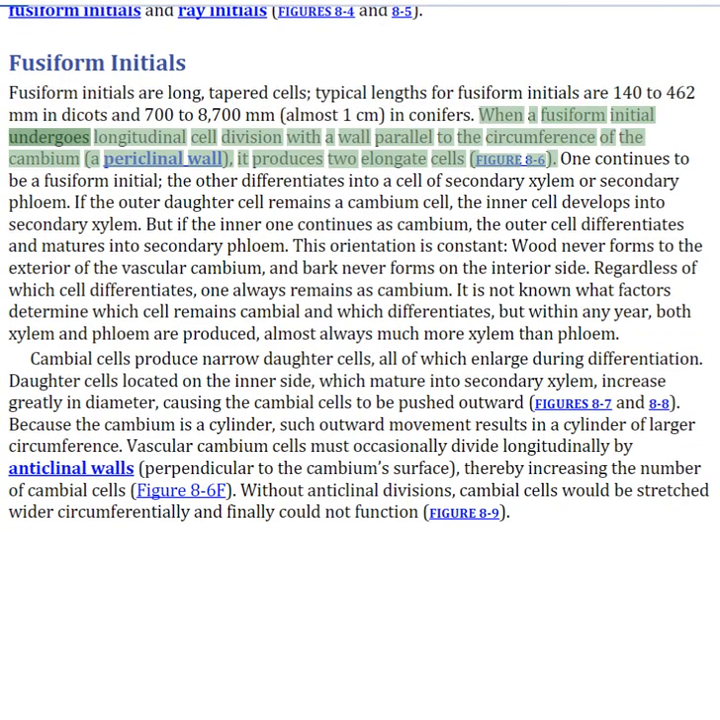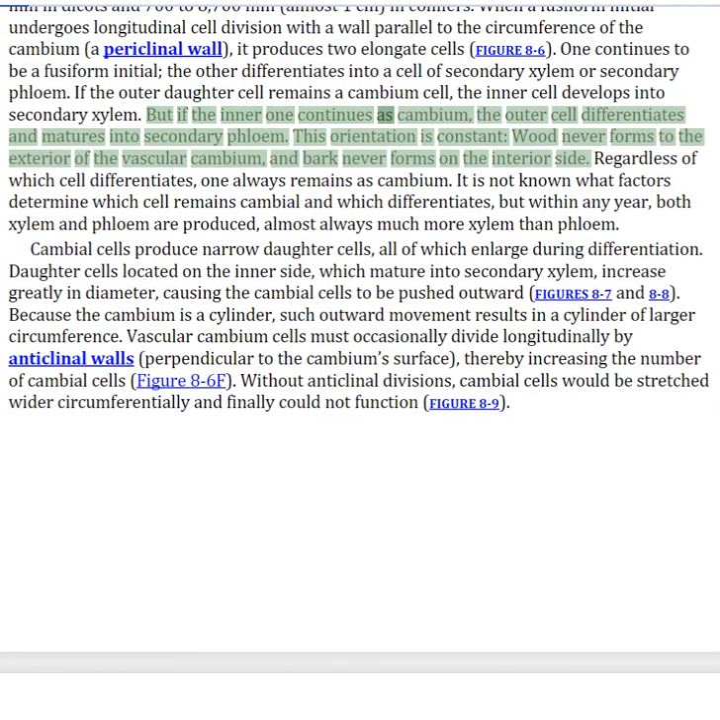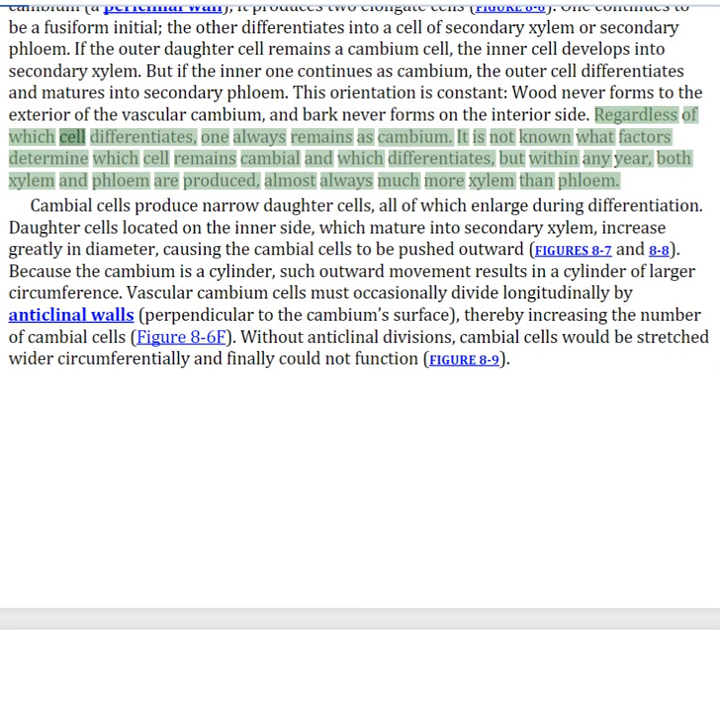When a fusiform initial undergoes longitudinal cell division with a wall parallel to the circumference of the cambium, it produces 2 elongate cells. One continues to be a fusiform initial, the other differentiates into a cell of secondary xylem or secondary phloem. If the outer daughter cell remains a cambium cell, the inner cell develops into secondary xylem. But if the inner one continues as cambium, the outer cell differentiates and matures into secondary phloem. This orientation is constant. Wood never forms to the exterior of the vascular cambium, and bark never forms on the interior side. Regardless of which cell differentiates, one always remains as cambium.